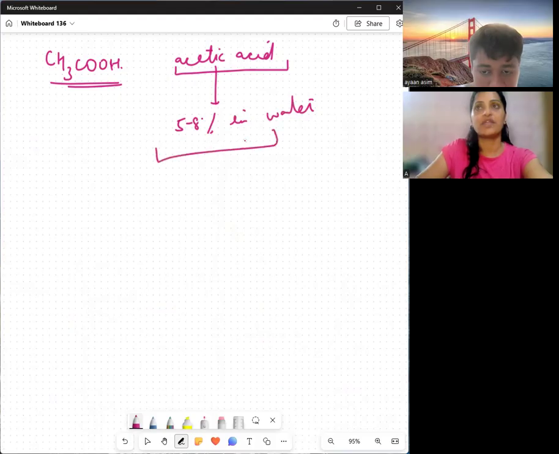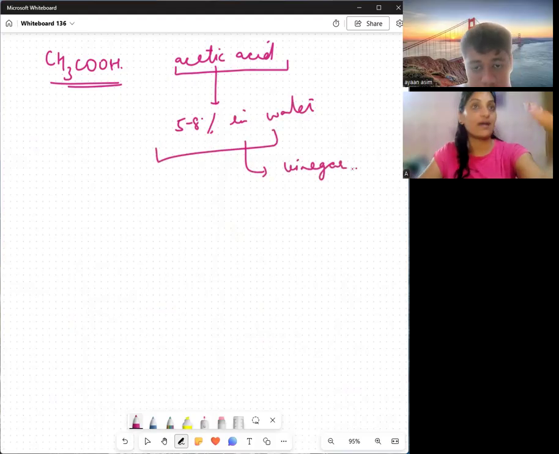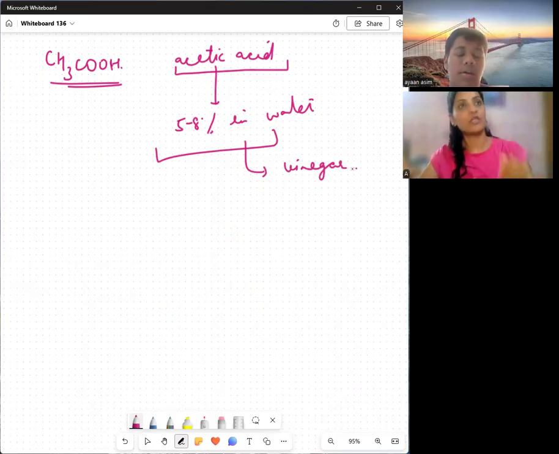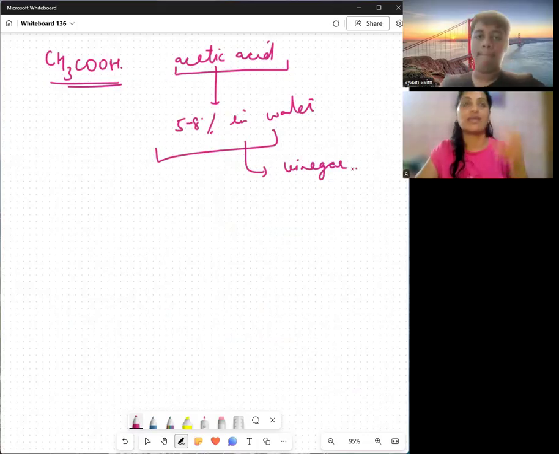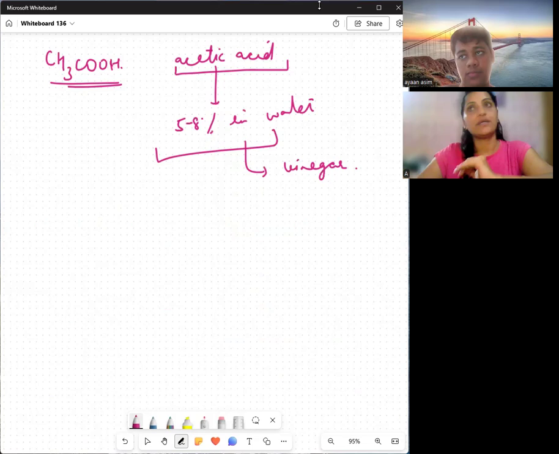That forms vinegar. It's a weak acid because organic acids are weak in nature; they don't dissociate properly. So some molecules will dissociate, some will not, so they'll have ions as well as molecules in them. But yes, this vinegar is being used as a preservative, right?